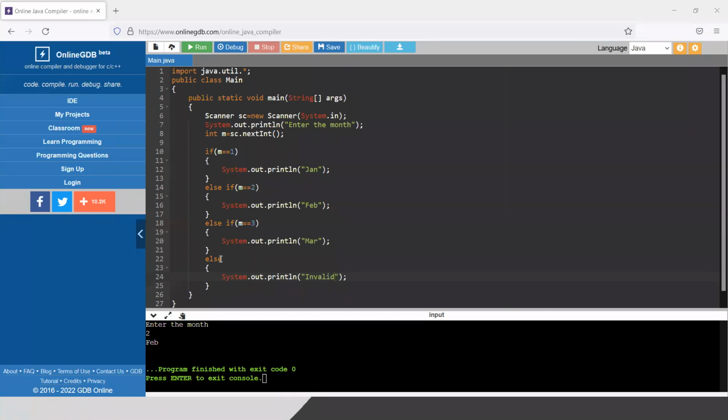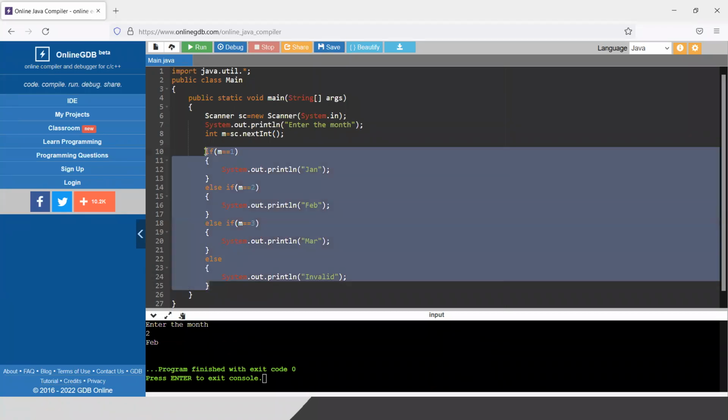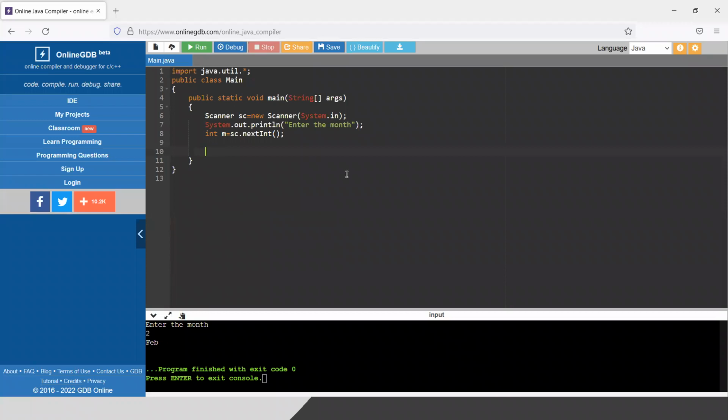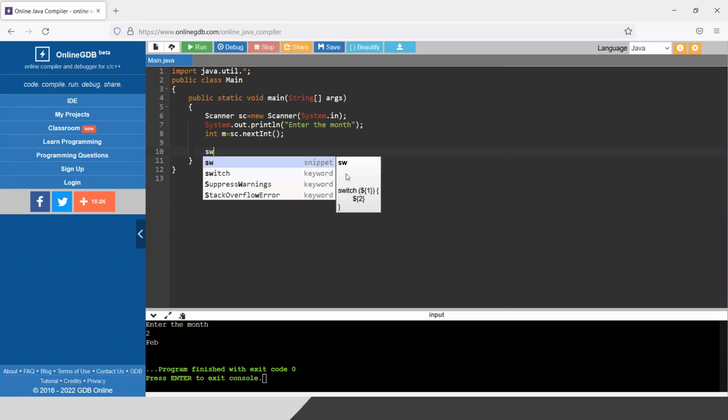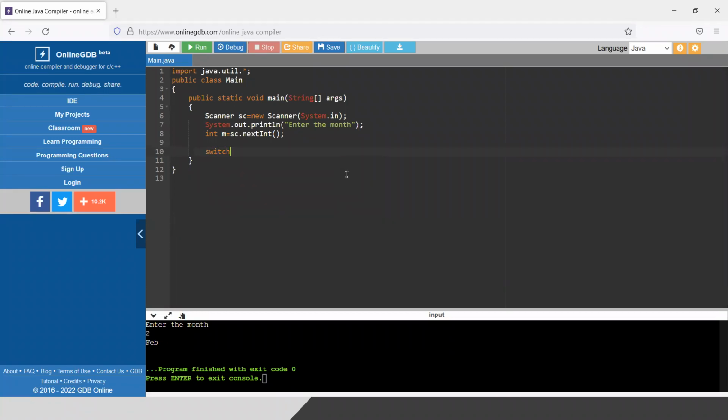For the first one, this program I will now try to solve with switch. How to solve with switch? It has its own syntax. It is not that tough, not tough at all. It is a new kind of syntax. If you prefer to use if, obviously go for if. But suppose your friends are solving some problem with switch case, there is no meaning in sitting like, I do not know switch. Better than that, just check what is switch.